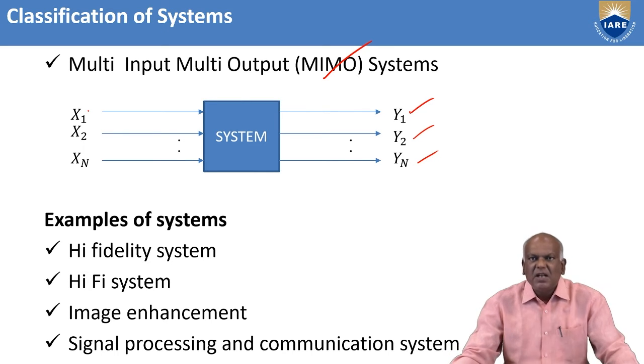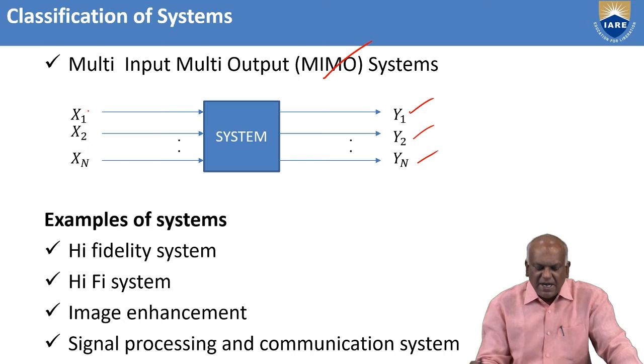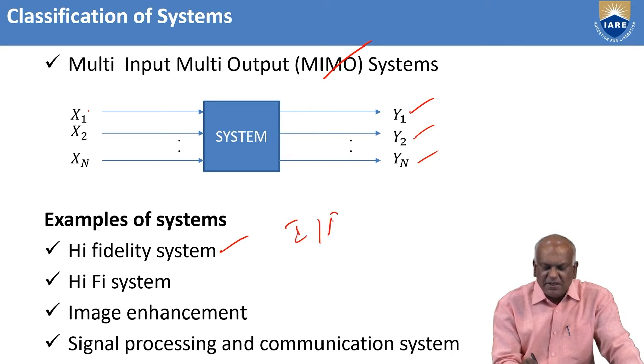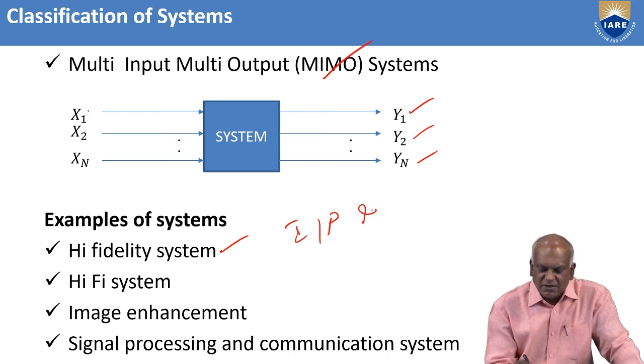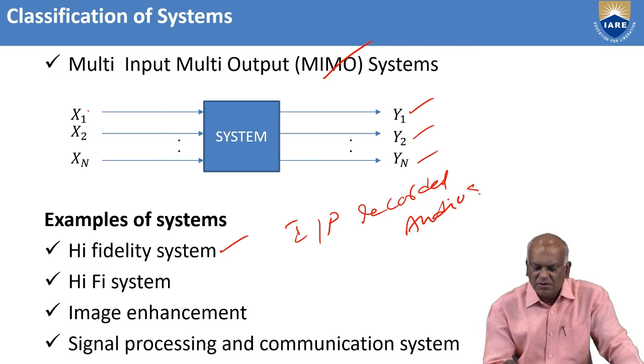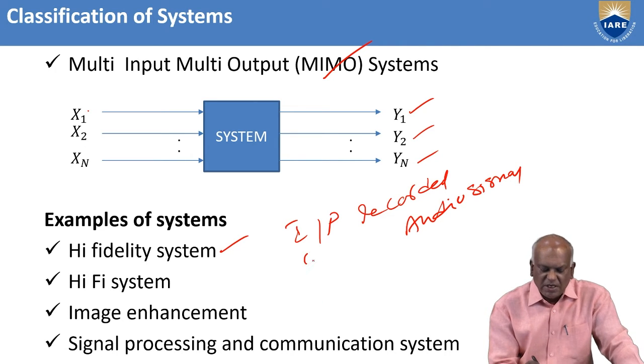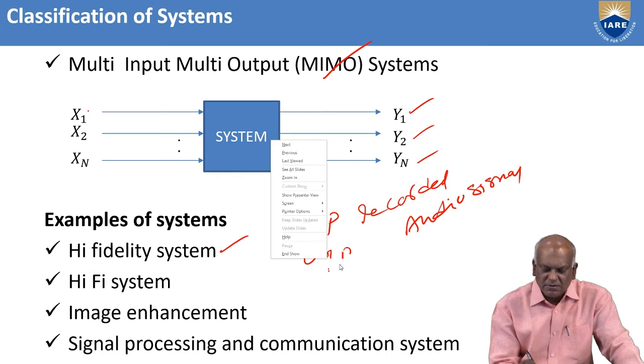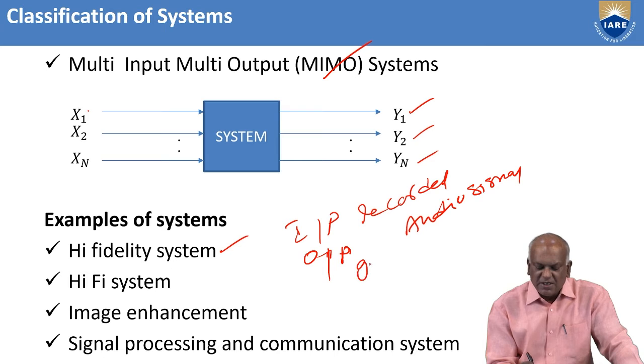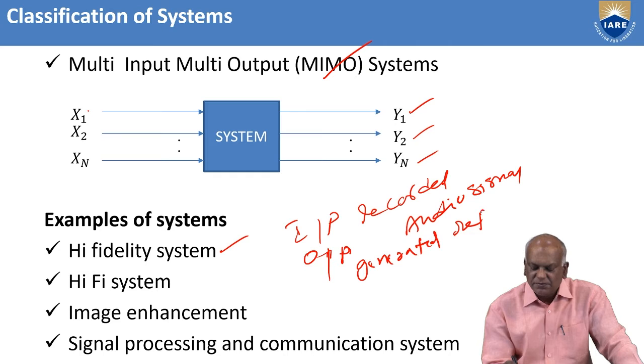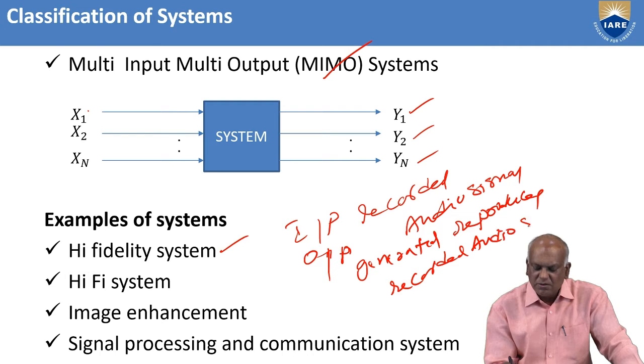Example: high fidelity system. In a high fidelity system, the input can be recorded audio signals, whereas the output is reproduced recorded audio signals.